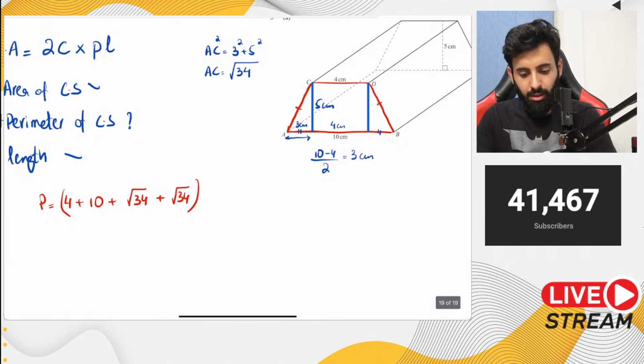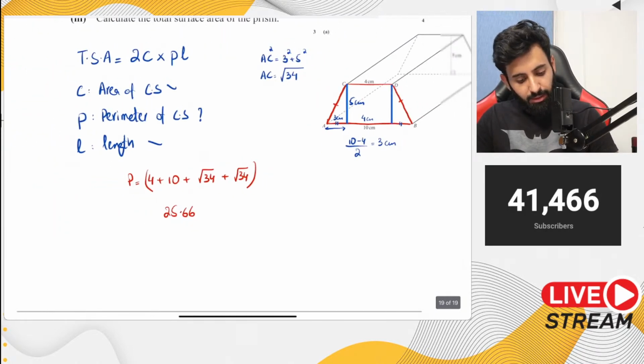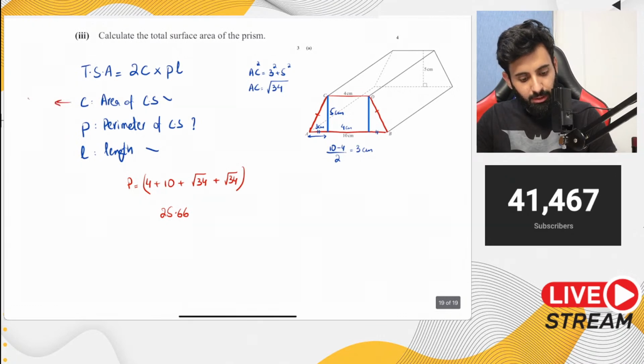4 plus 10 plus square root of 34. अभी मैं इसको round off इसलिए नहीं कर रहा because ये final answer नहीं है. So ये approximately आ रही है 25.66. Okay, now that we have everything, we have the area of cross section, which is 35.